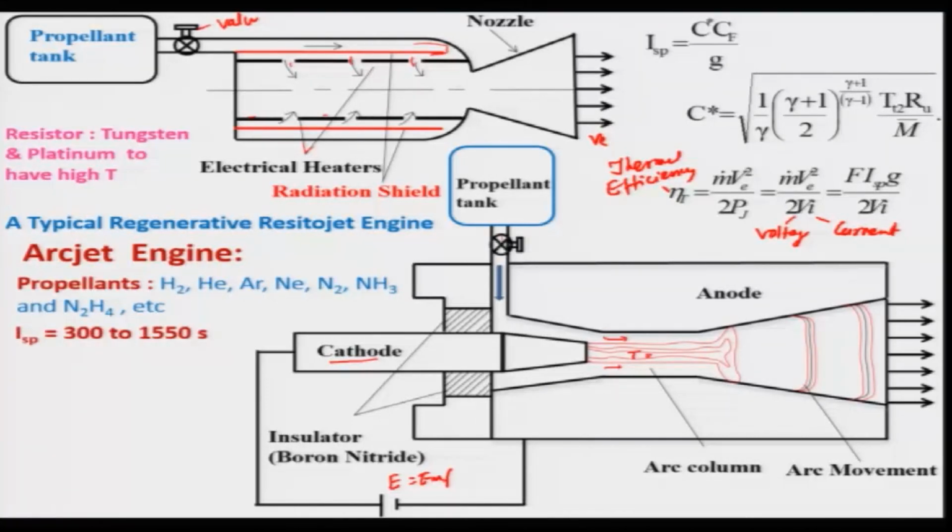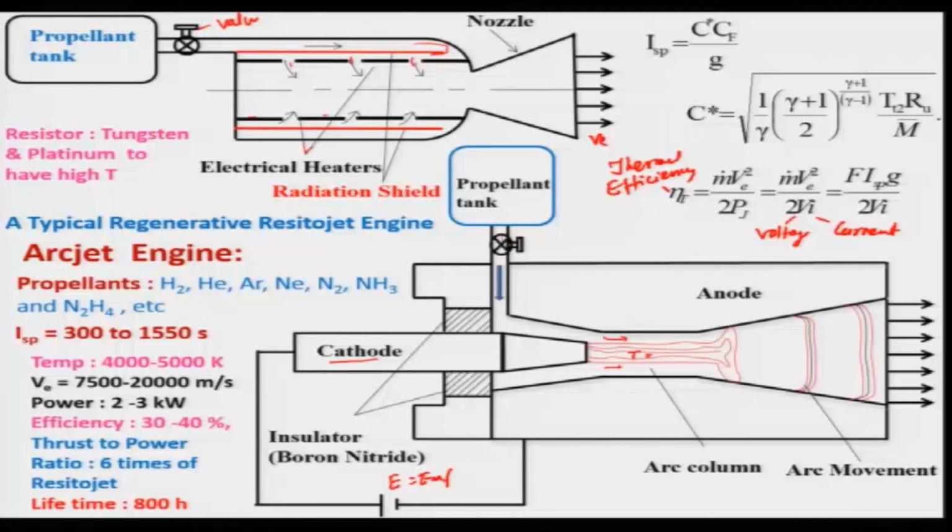If you look at it, we can get a specific impulse in the range of 300 to 1550 seconds, and exhaust velocity of 7,500 to 20,000 meters per second can be obtained, because the temperature here is very high, something like 4,000 to 5,000 Kelvin.